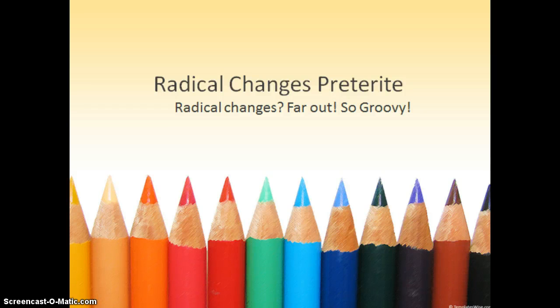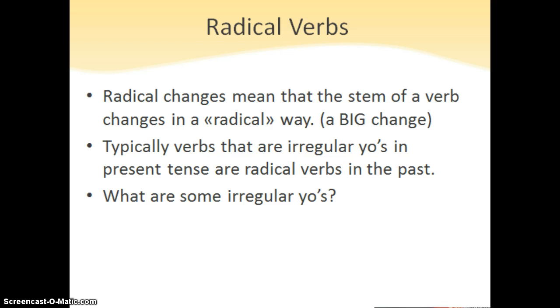Hola! Today we're going to be talking about radical changes in the preterite. Radical changes mean that the stem of a verb changes in a radical way. Radical is another word for a big change, something that's really out there. So these aren't things that you've seen before. They're not too difficult if you memorize them, so that's the route we're going to go.